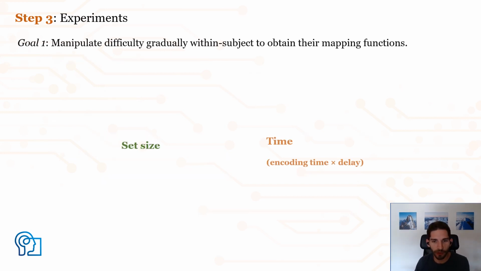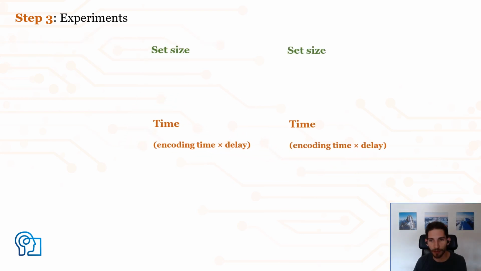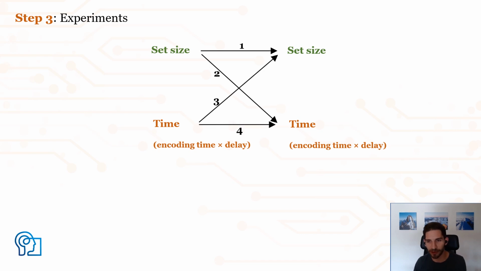Okay, so we've run two experiments, one set size experiment and one experiment in which we manipulated encoding time and delay. But importantly, people could perform either two set size experiments, one after another on different days. Alternatively, they could do a set size experiment followed by a time experiment, or a time experiment followed by a set size experiment, or a time experiment followed by a time experiment. So that would allow us to test how well the mapping function transfers between different types of manipulations.